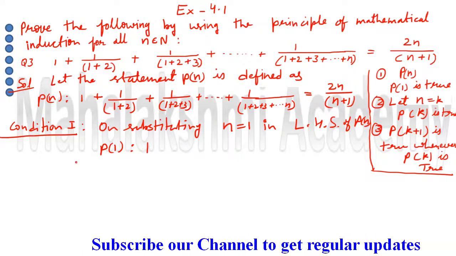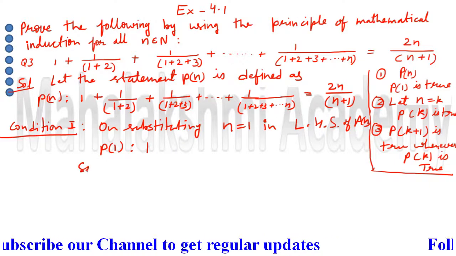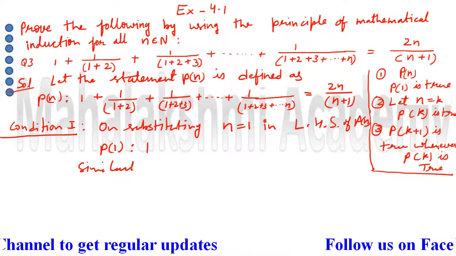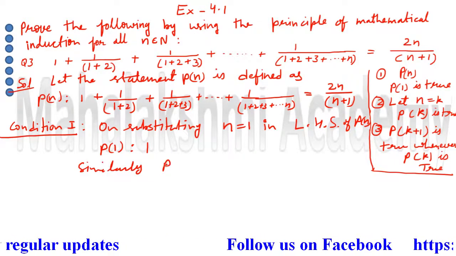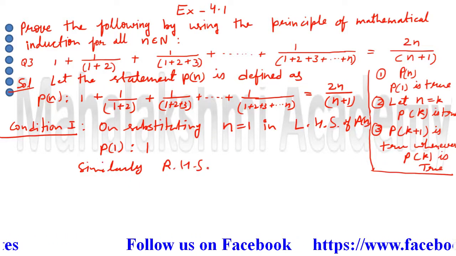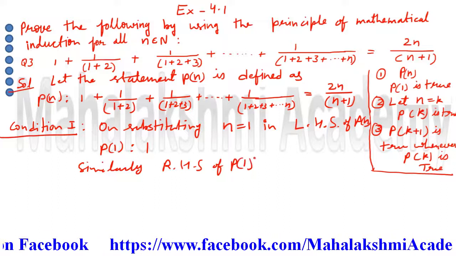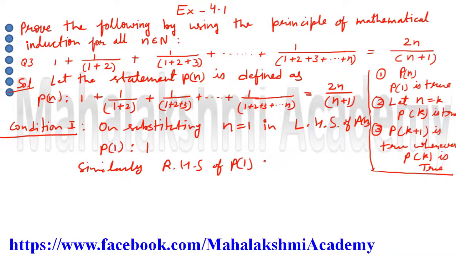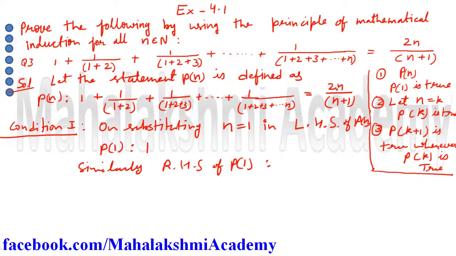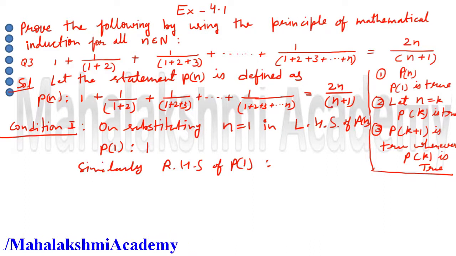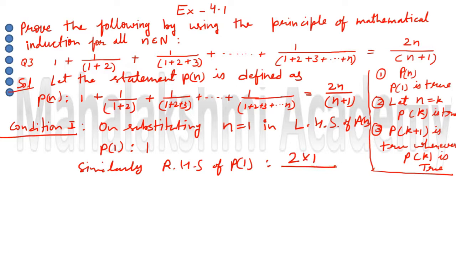Similarly we will do the right hand side also. The right hand side of P1: instead of n we have to replace it by 1, so it is going to be 2 multiplied by 1 upon (1 plus 1). We'll solve it.